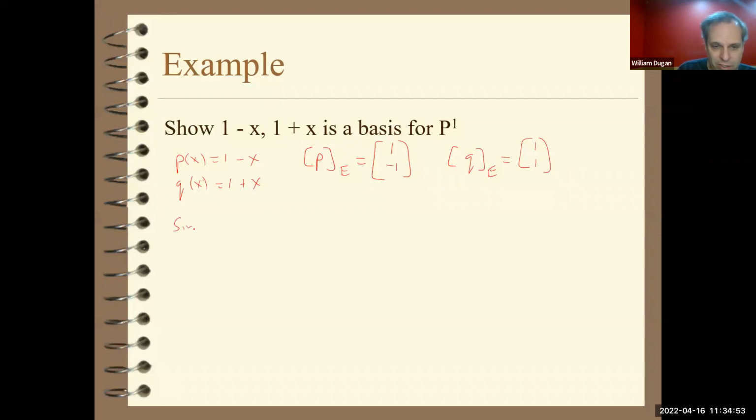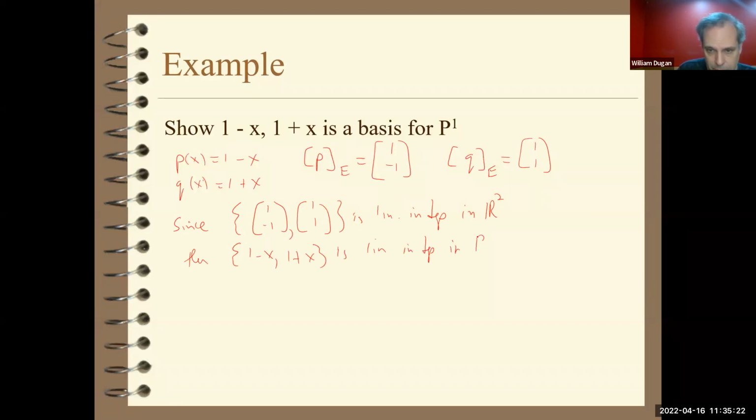But since the set (1, -1) and (1, 1) is linearly independent in R2, that means by the coordinate theorem that 1 minus X, 1 plus X is linearly independent in P1.